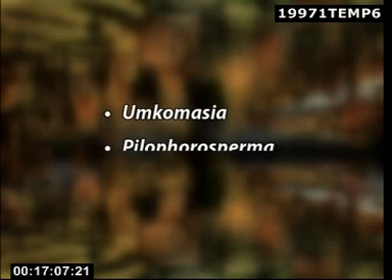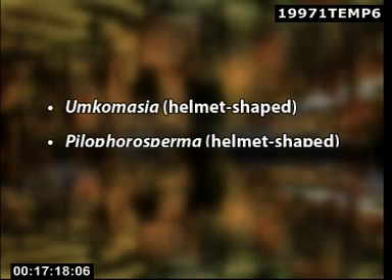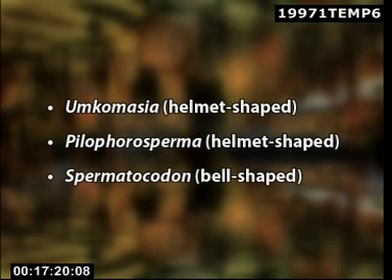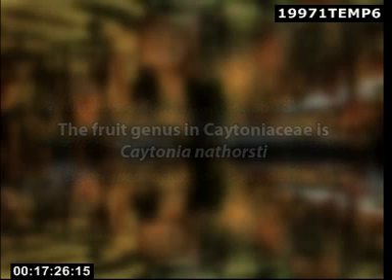The female reproductive organs were described under 3 seed-bearing genera in family Corystospermaceae. These are Umkomasia, Pilophorosperma, and Spermatocodon. In all the 3 genera, the seeds were enclosed within cupules, which were helmet-shaped in Umkomasia and Pilophorosperma, and bell-shaped in Spermatocodon. The fruit genus in Caytoniaceae is Caytonia gnathostae.